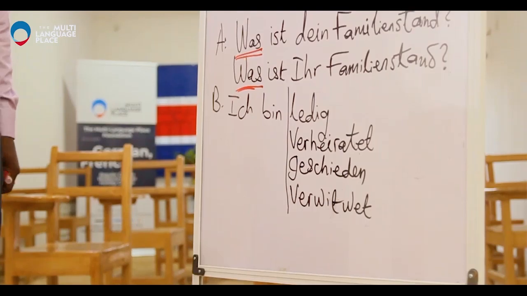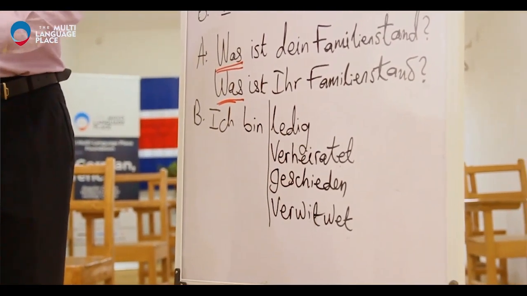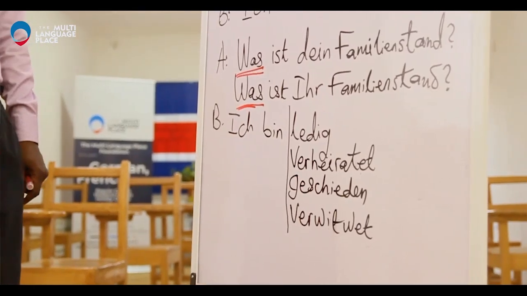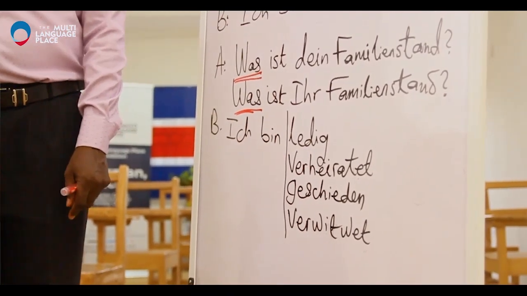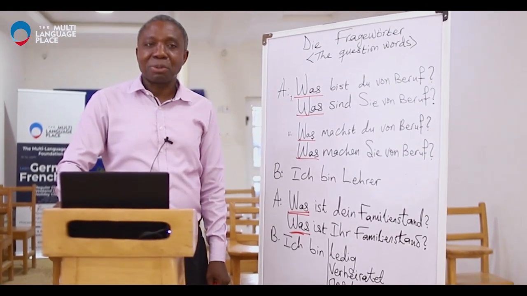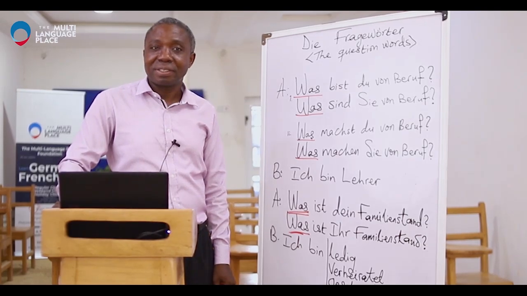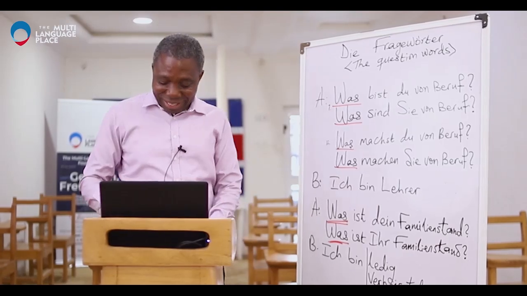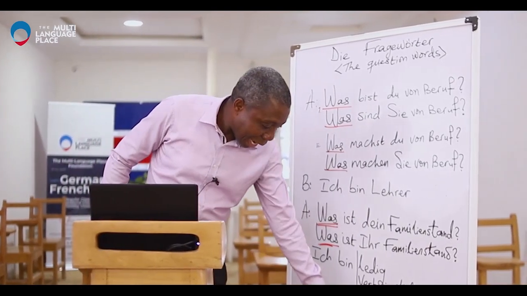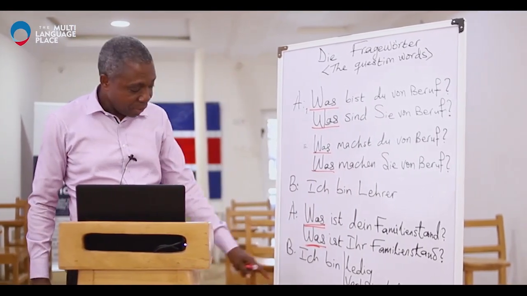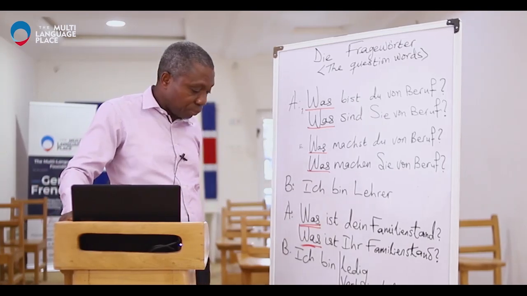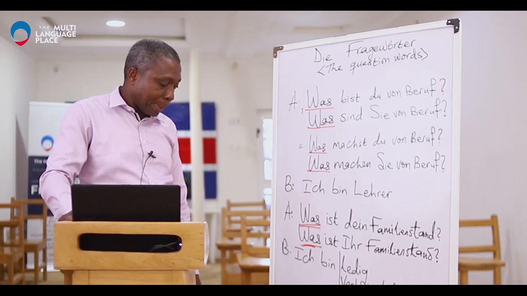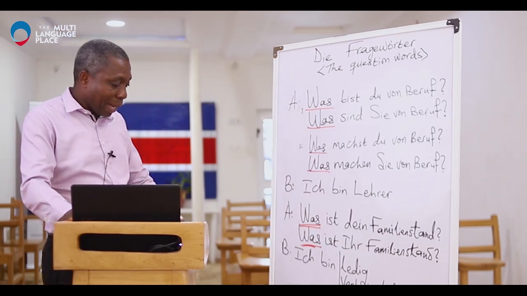And then the last one, ich bin verwitwet. That one, just repeat it. Ich bin verwitwet. Very good. Ich bin verwitwet. Say it again. Ich bin verwitwet. Very good. The last one is I am a widow. Somebody that has lost his partner or a partner.